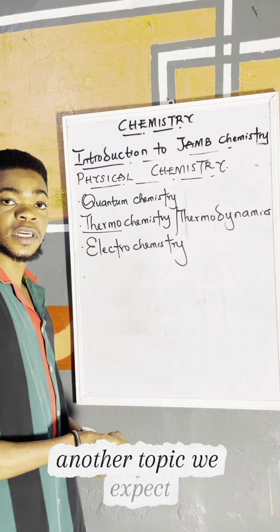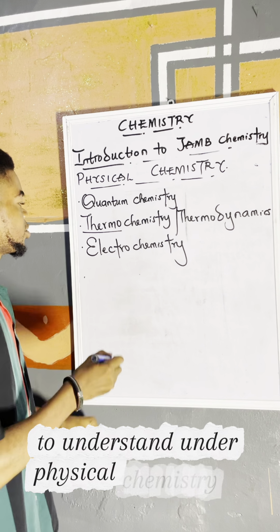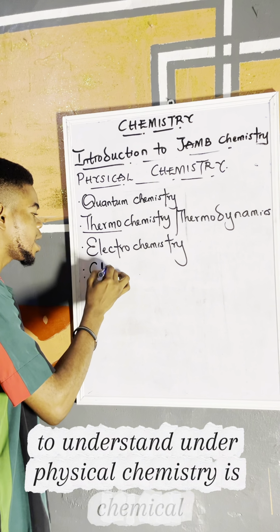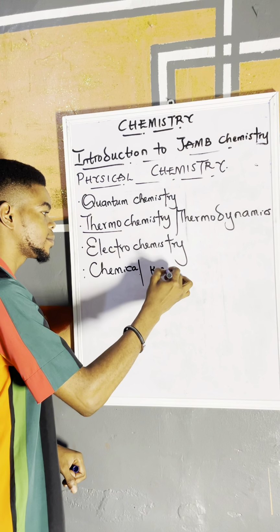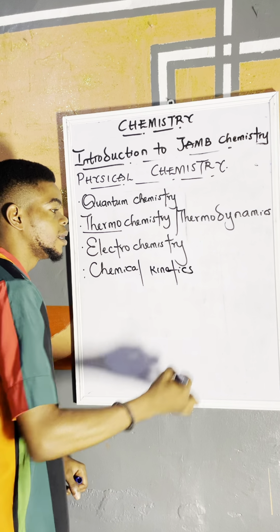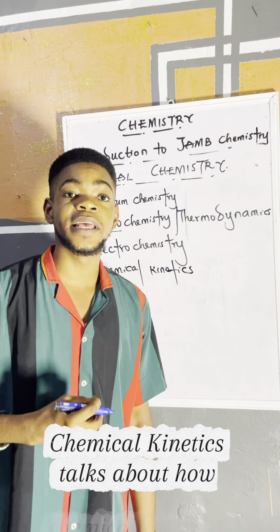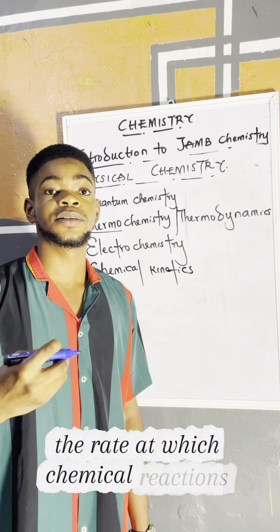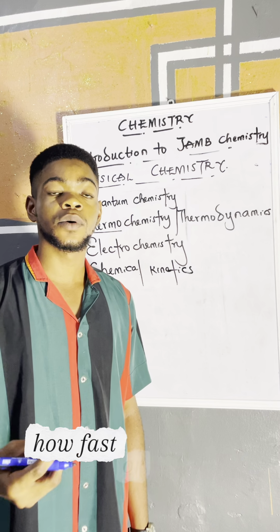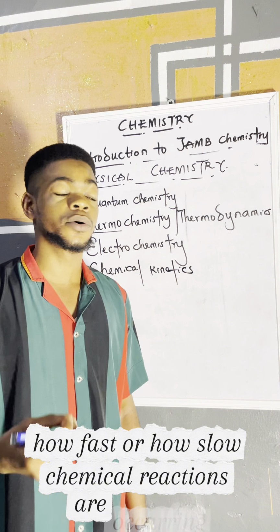Another topic we expect to understand under physical chemistry is chemical kinetics. Chemical kinetics talks about how chemical reactions take place, the rate at which chemical reactions take place, how fast or how slow chemical reactions are occurring.